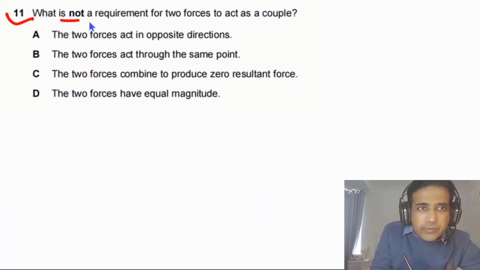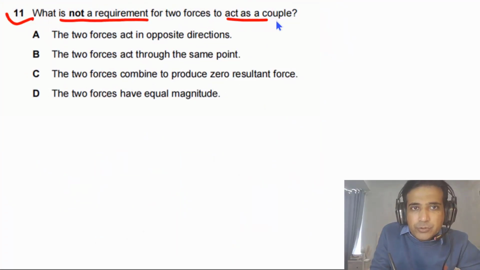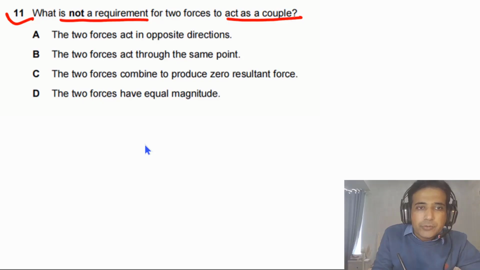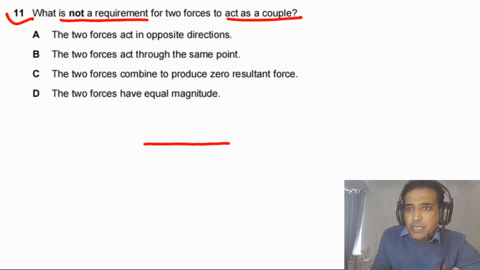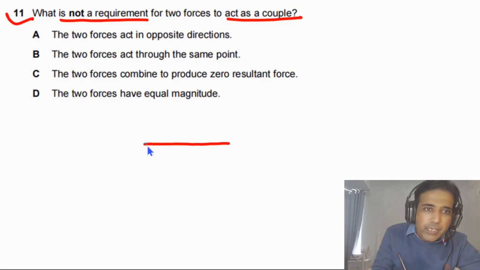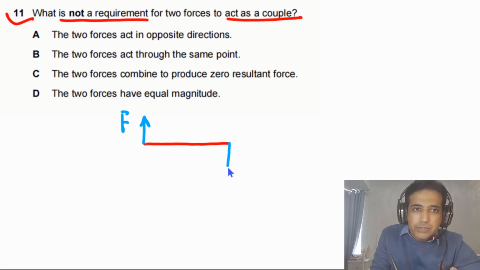Question 11 says, what is not a requirement for two forces to act as a couple? So first of all, let's try to understand what a couple is. We can imagine a rod, and we can imagine two forces acting on the rod. One force is acting vertically upwards, so this is force F. Another force is acting on this rod vertically downwards.